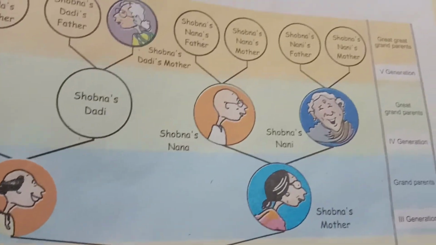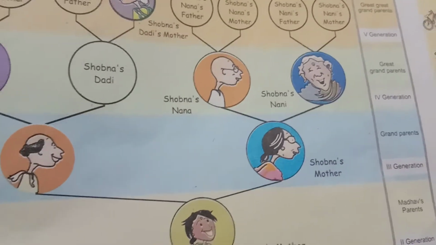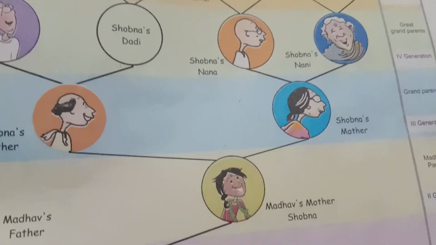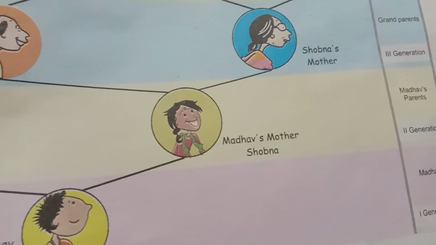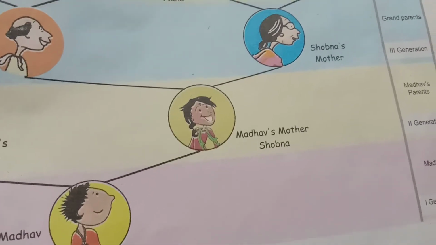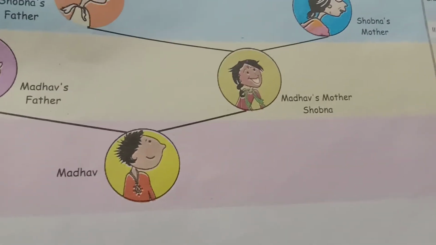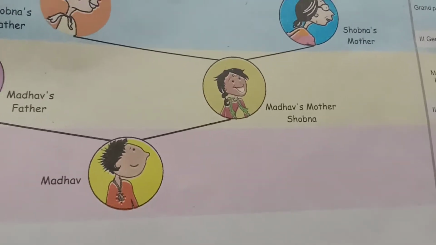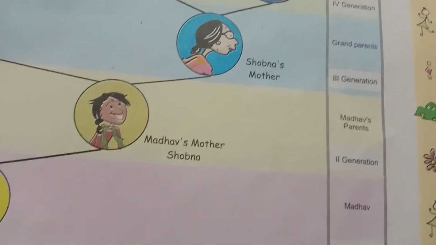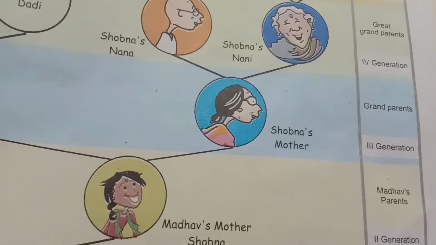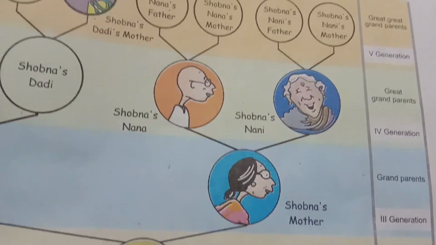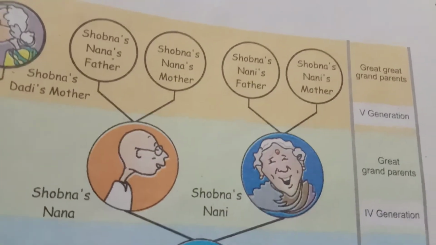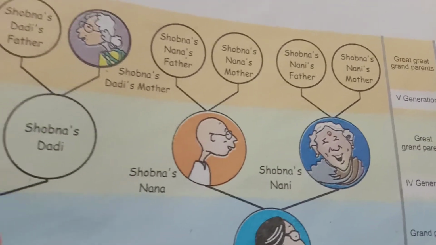Fifth generation, how many are there? 8. And the fourth generation, how many are there? 4. Double that, 4 twos are 8. In the third generation we have 2, and 2 twos are 4. In the second generation we have 1 into 2, it is 2. In the first generation only 1 is there. That is Madhav in the first generation, Madhav's parents in the second, Madhav's grandparents in the third, great grandparents in the fourth, and in the fifth generation we have the great great grandparents of Madhav.